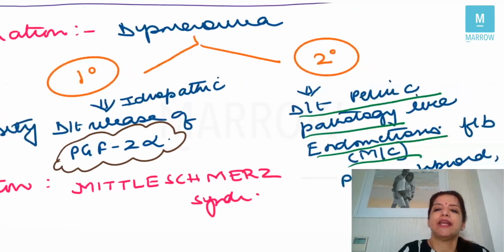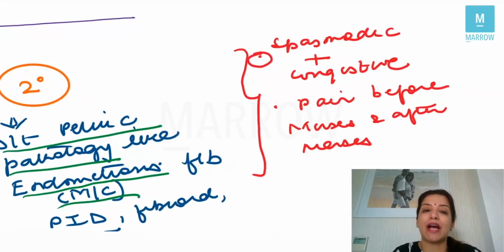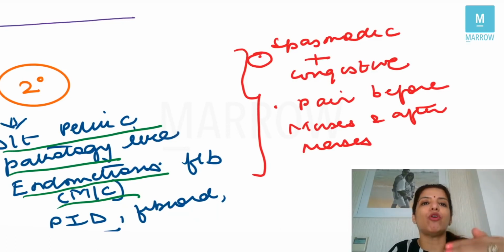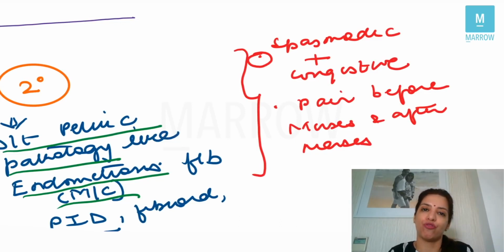right? Then in secondary dysmenorrhea, what you have to remember is that it is spasmodic and congestive dysmenorrhea. So there is congestion also, and congestion will not happen unless there is a pelvic pathology, right? In this case, pain will be present before the period also, and it will persist even if the period comes, right? So with bleeding also, the pain is going to persist for some time. So pain will not be relieved with the onset of menstruation. Whereas in case of primary dysmenorrhea, the pain would be relieved at the onset of menstruation, right?